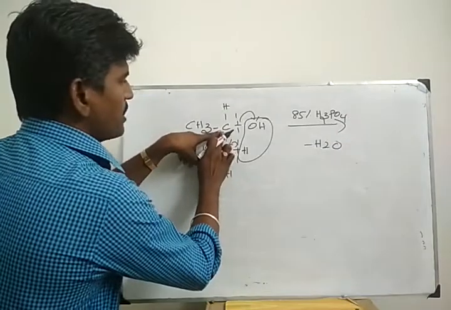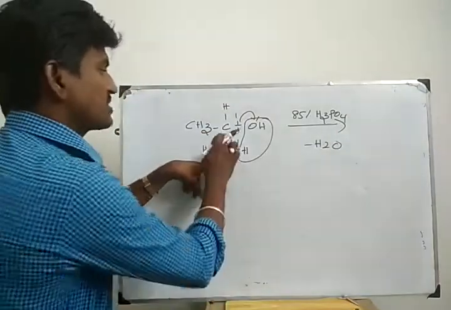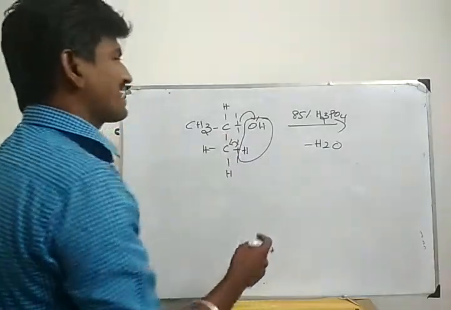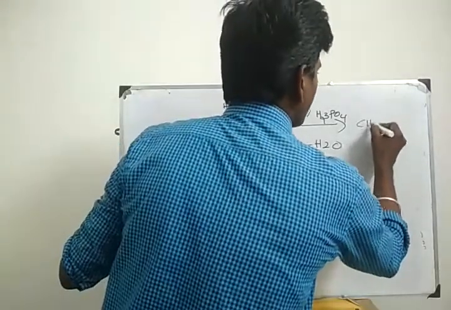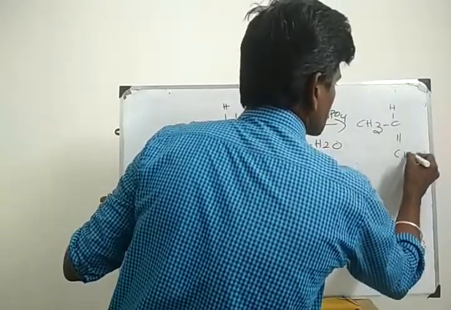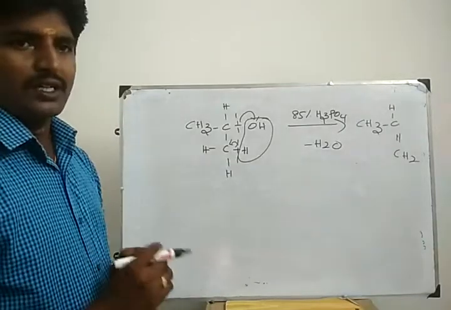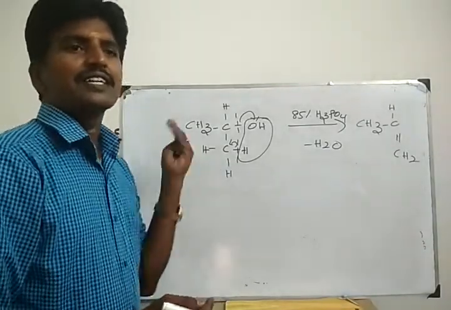What's the charge of this carbon? Plus. Here, minus. So plus and minus bond formation. So the single bond becomes a double bond. You can get alkene. CH3, CH, double bond, CH2. Okay. Dehydration process in secondary alcohol. Next, dehydration process in tertiary alcohol.